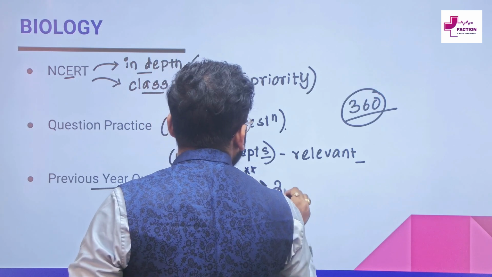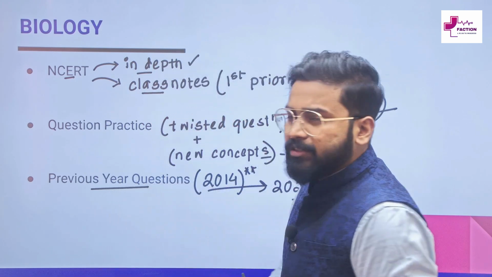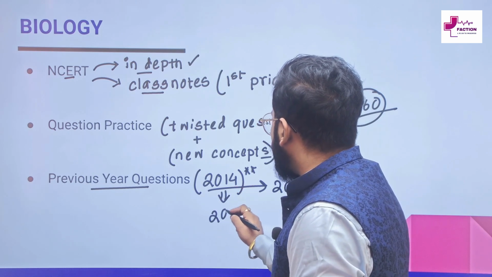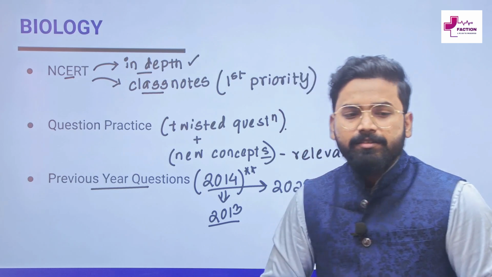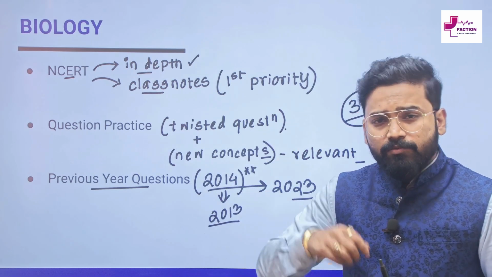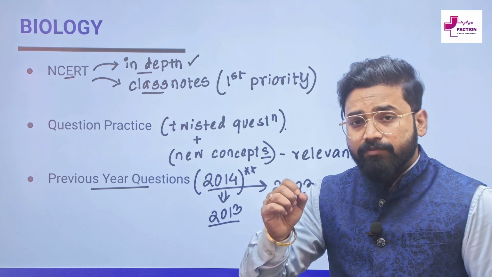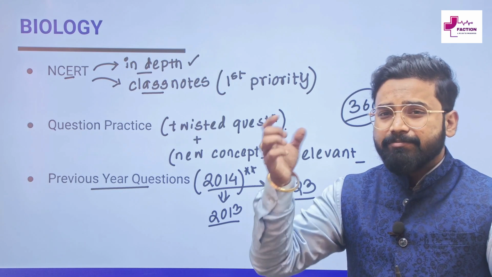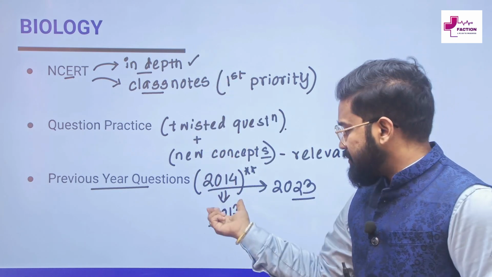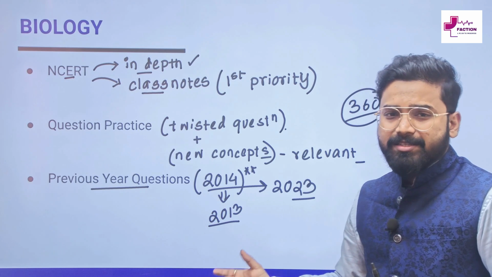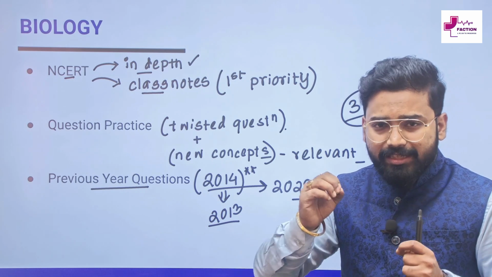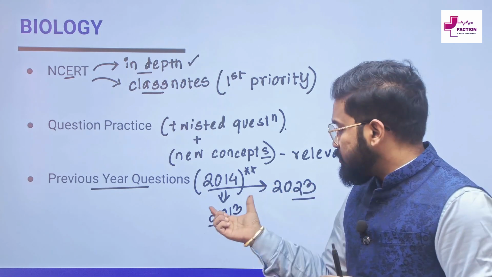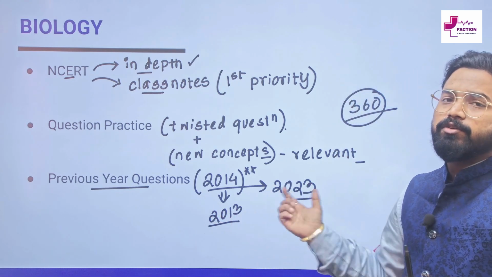From 2014 to 23, you can go for the PYQs, or at max you can go up to 2013. Don't go beyond that. You buy a 36 years PYQ book and solve the questions from 13 to 23. Don't go beyond that, because the question level of that time, before 2013, and the present date is different. Although I am going through each and every topic, each and every chapter elaborately, you should stick to the PYQs from 2013 to 23.